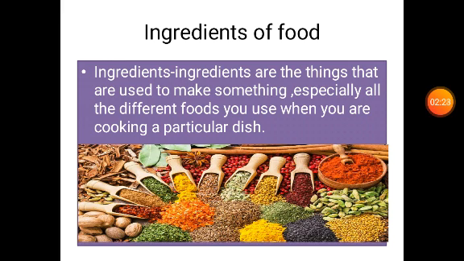Now, ingredients of food. Ingredients are the things that are used to make something, especially all the different foods you use when you are cooking a particular dish. Or we can say that ingredients add flavor to our food. We generally use cumin, coriander, curry leaves, asafoetida, green chili, red chili as ingredients.